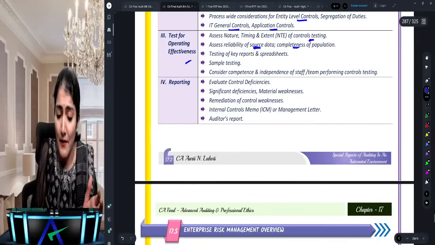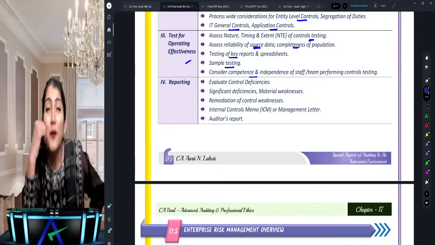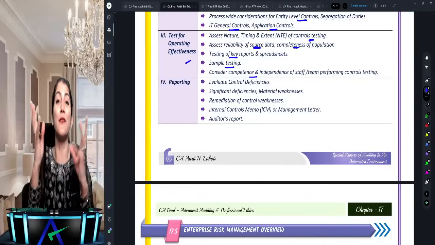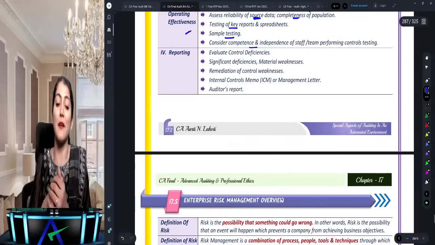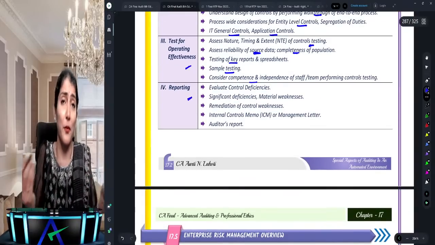Then testing, the key report, sample testing, and the competence and independence of the staff, the people who are doing the work. Are they capable? Do they understand how to check the IT controls and all? So competence and independence of the staff. And then ultimately, chartered accountant, what you do at the end: reporting.